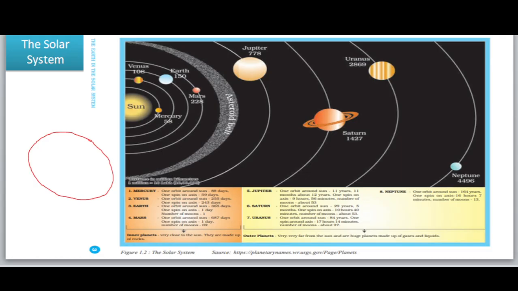The amount of heat received by a planet is controlled by the distance of that planet from the sun. Mercury is nearest to the sun. It receives a great amount of heat from it. Since Neptune is farthest from the sun, it is the coolest planet in our solar system. Okay, so in other words, we can say that the closer the planet to the sun, the higher its temperature, and the farther the planet from the sun, the lower the temperature.